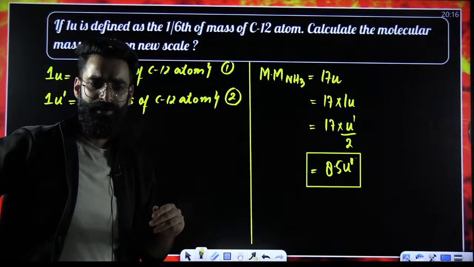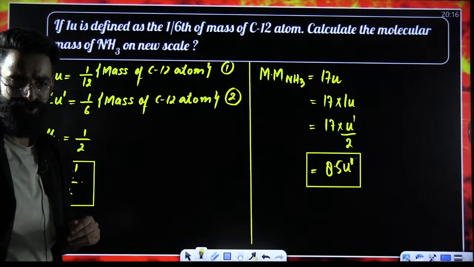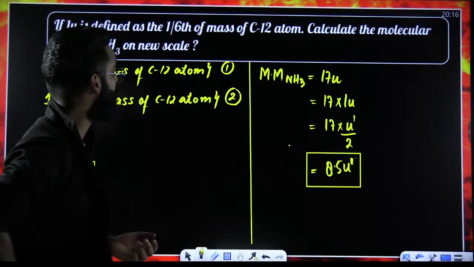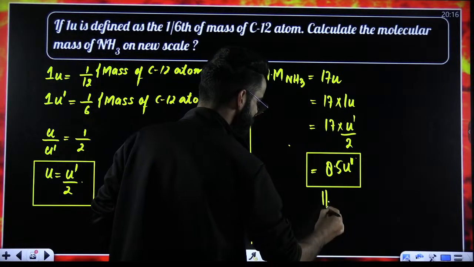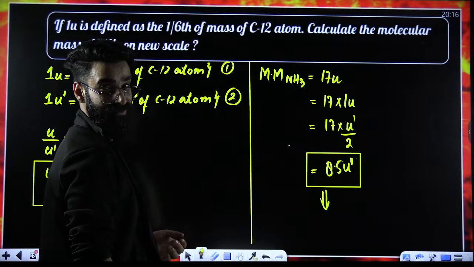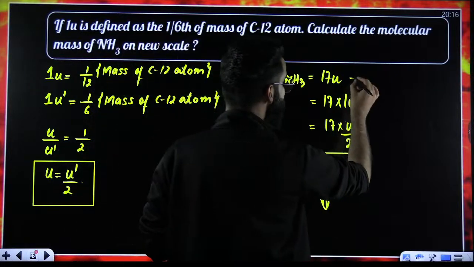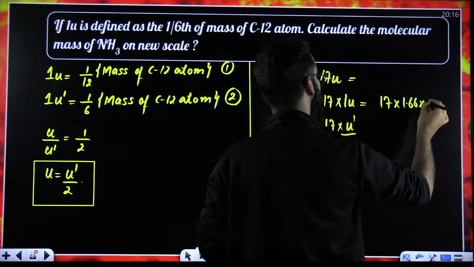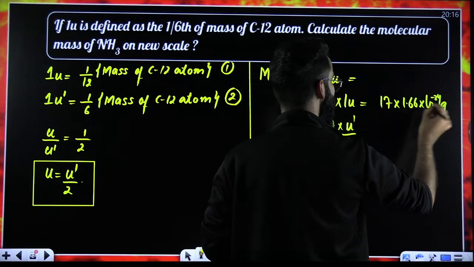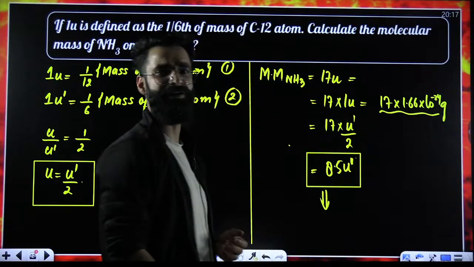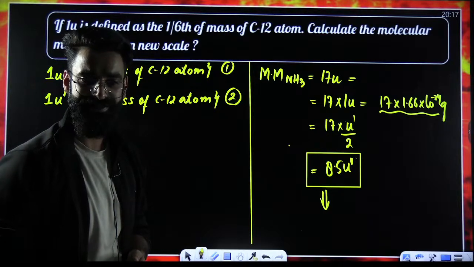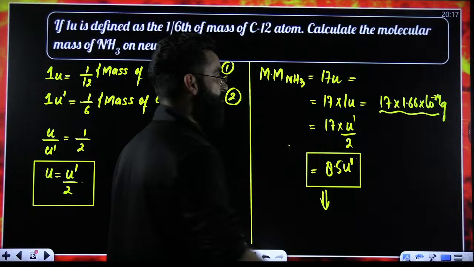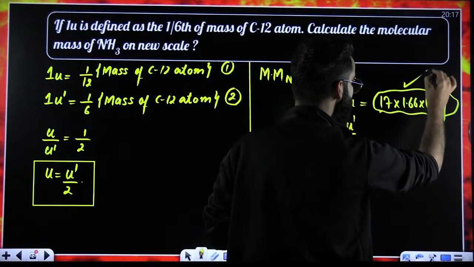All right, one more question I'm asking you. What is going to be the actual mass of this NH3 on the new scale? On the old scale, the actual mass is 17 multiplied by 1.66 into 10 raised to the power minus 24 grams. So as per the new scale, what will it be? On changing the standard, does the actual mass change? The actual mass does not change. It is still going to remain the same.